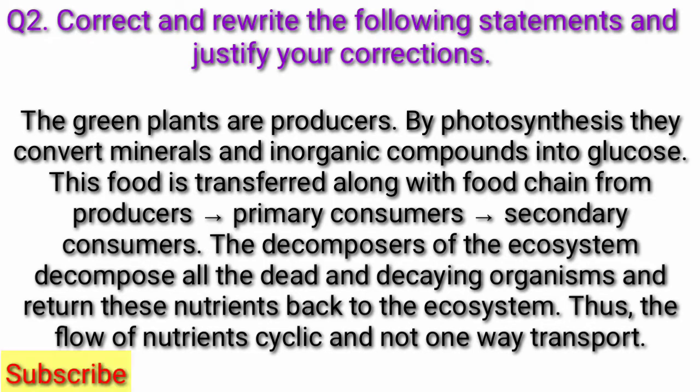This food is transferred along the food chain from producers to primary consumers to secondary consumers. The decomposers of the ecosystem decompose all the dead and decaying organisms and return these nutrients back to the ecosystem. Thus, the flow of nutrients is cyclic and not one-way transport.